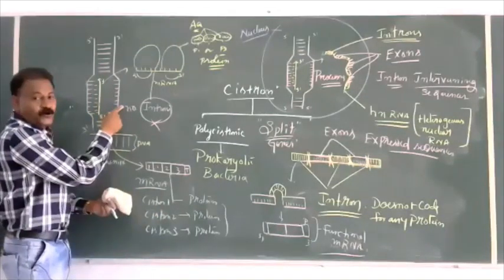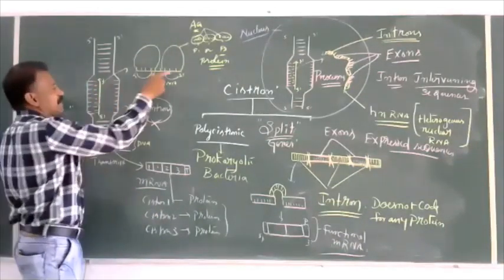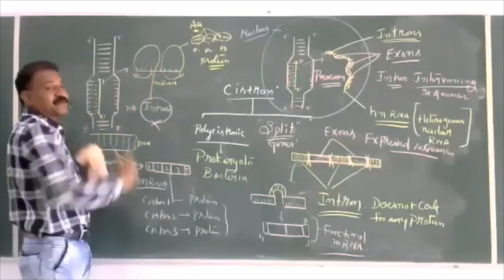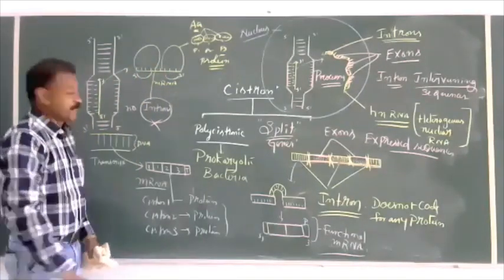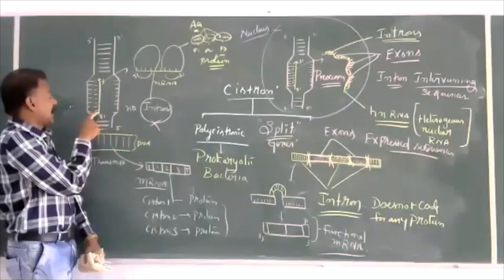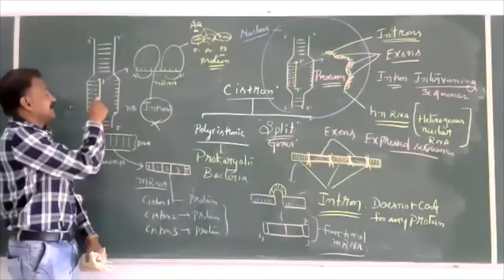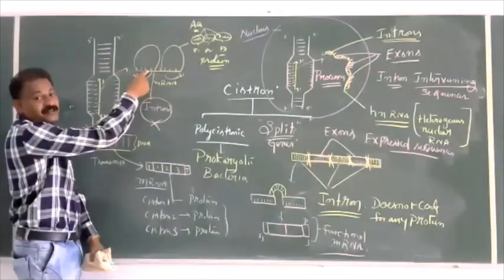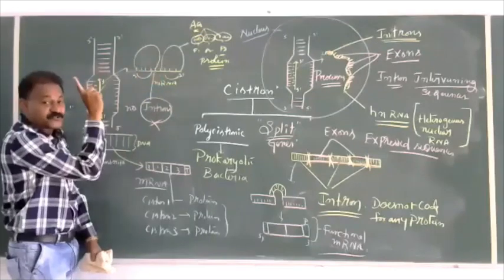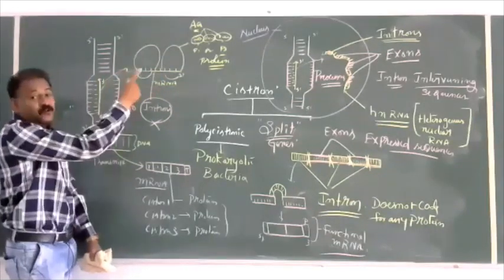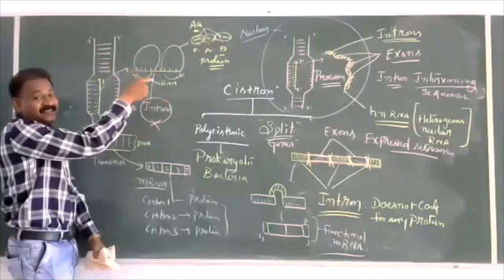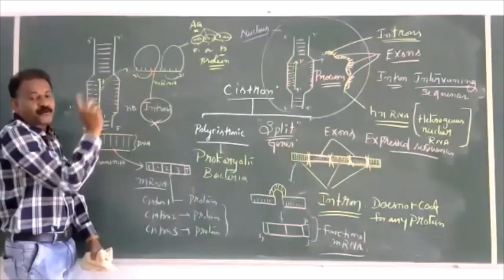In prokaryotes, transcription and translation are almost simultaneous. It means some amount of RNA is present here, and some more RNA comes here. Polysome formation we have studied in the first year syllabus. Polysome: many ribosomes are found attached to the mRNA in prokaryotes.